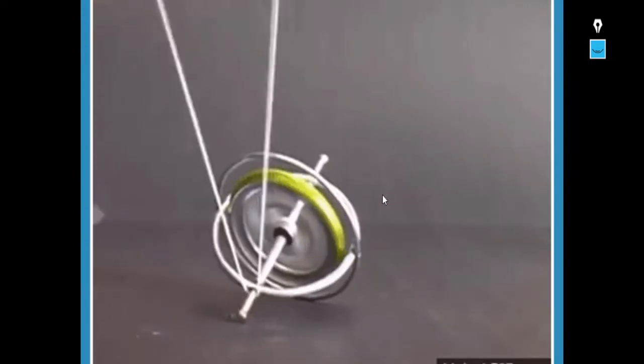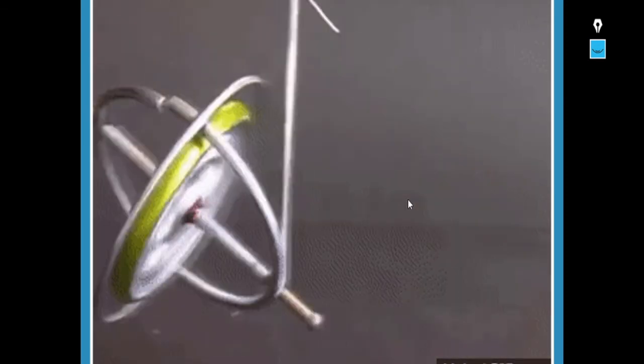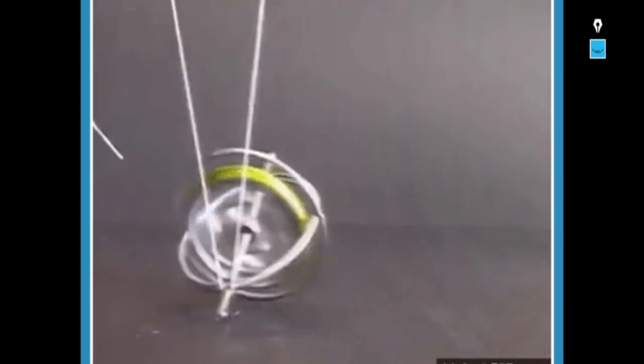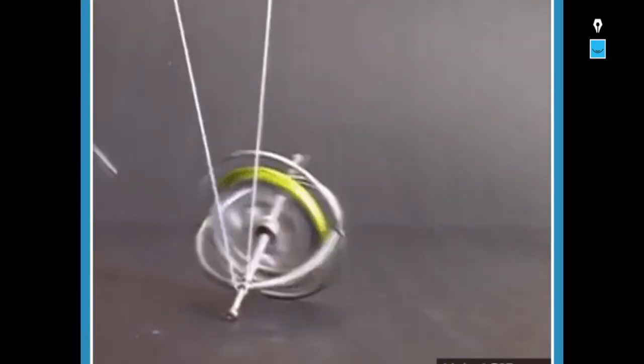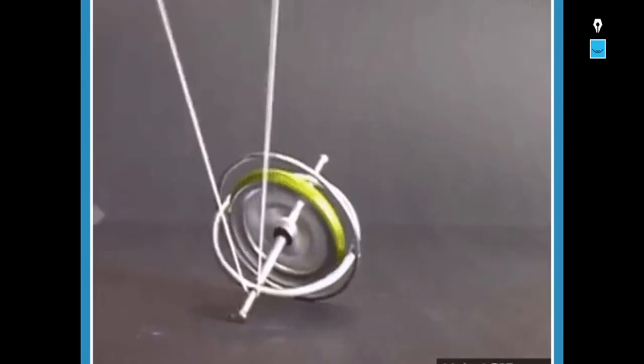Next, if you see how a gyroscope can easily rotate even when it can be lifted with a thin thread. See, even though the thread is lifting it, it is not at all falling. It is simply precessing. So this is the typical use of a gyroscope.